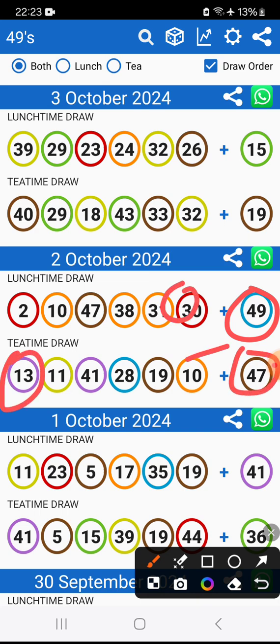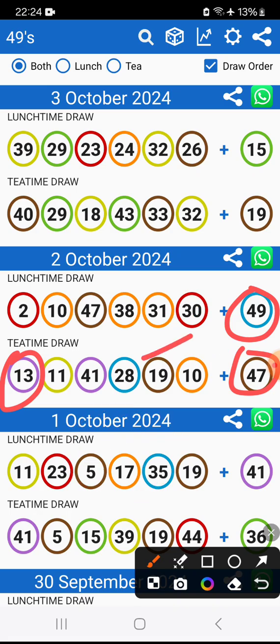When they minus these two, 47 minus 30, it's 17. Yes, it's 17. The 17 is still missing, guys. We are still chasing the 17. Please write them down now so that you can have all the numbers that I'll be showing you for tomorrow in this video. We had the 17 there, and then what else?